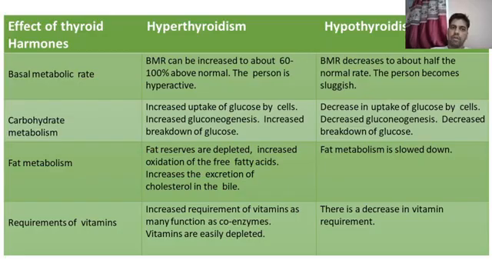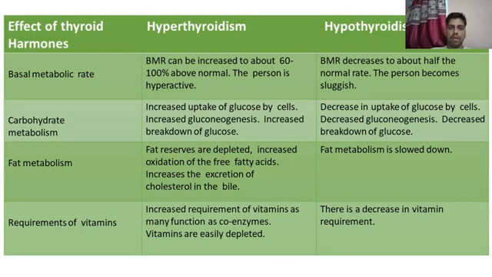So when hyperthyroidism and hypothyroidism occur in our body, as I have already discussed, thyroid hormone is involved in the BMR. When hyperthyroidism occurs, BMR is enhanced, while in case of hypothyroidism, BMR level is decreased. As I have already discussed, carbohydrate metabolism is enhanced in presence of these hormones.